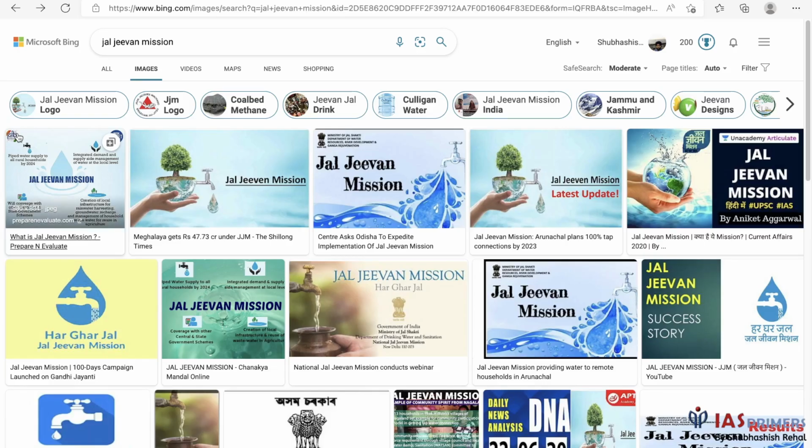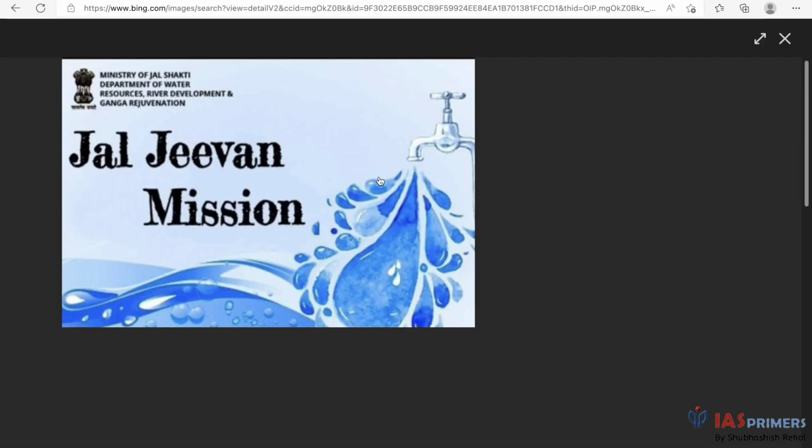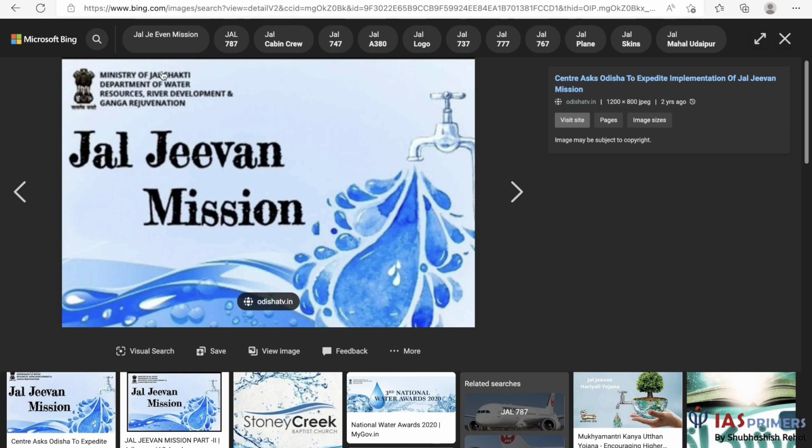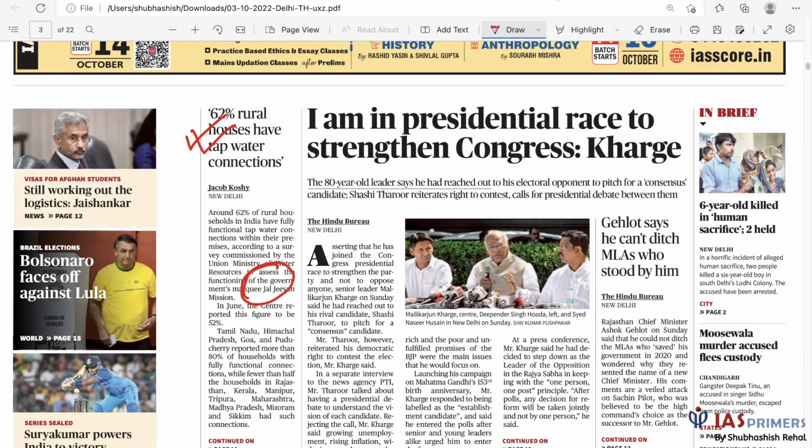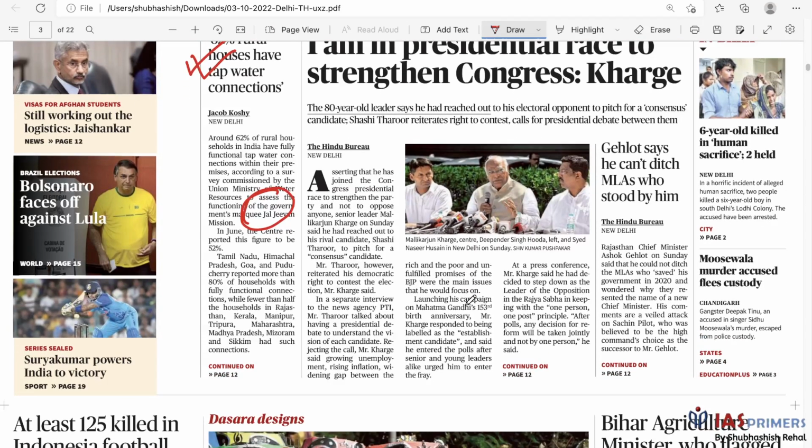So these are the basic details of the scheme you should know. This is coming under the Ministry of Jal Shakti, a newly formed ministry. Okay, so this was important.